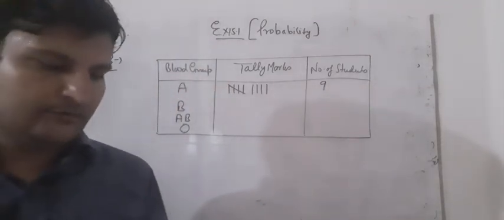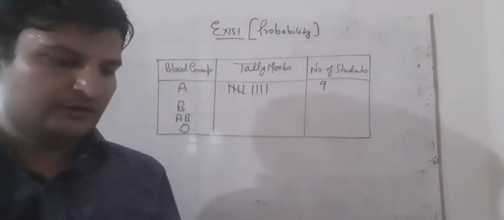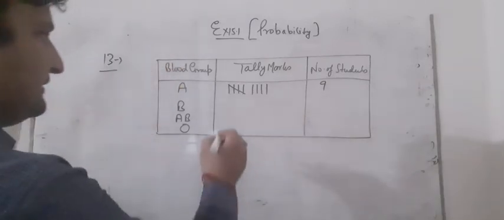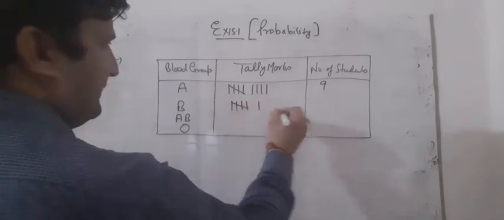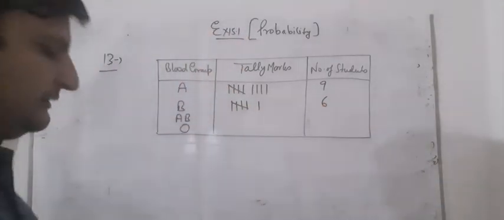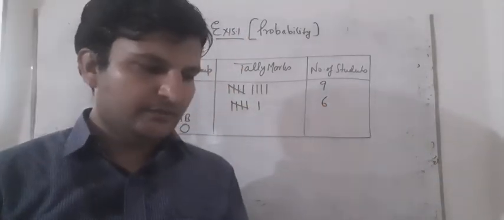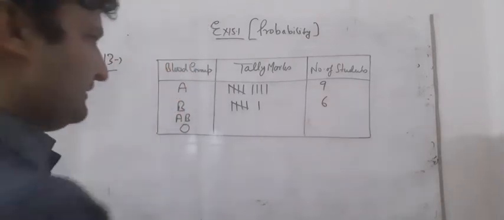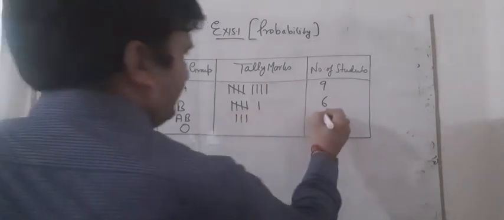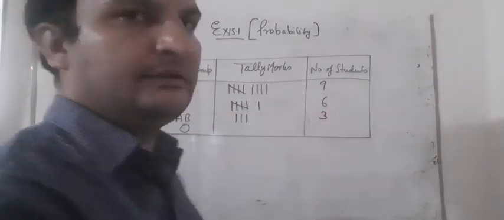Similarly here B, we have to count it again. 1, 2, 3, 4, 5 and 6. Now students, the AB group is less. It is given 1, 2 and 3. AB group students are 3.